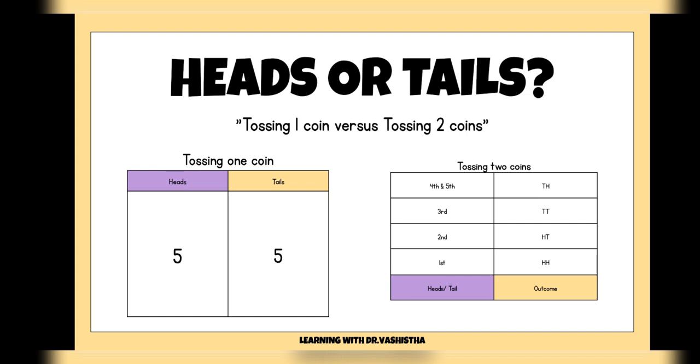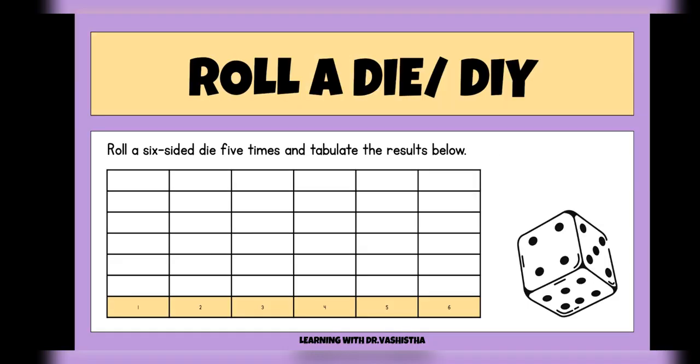Whereas if two coins are tossed at the same time, then maybe on the first flip there can be heads on both the coins, whereas in the second toss or flip it can be head on one and tail on the other, and so on. It's just an example to show what the probability is when a single coin is tossed and what the results or events are when two coins are tossed. This is some DIY for you to observe and fill in the table, and you can see for yourself what the possibilities are and how it results.